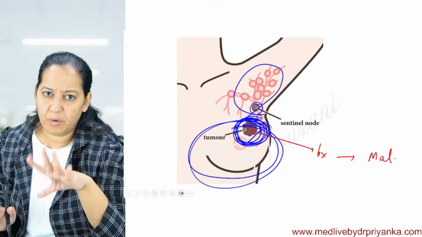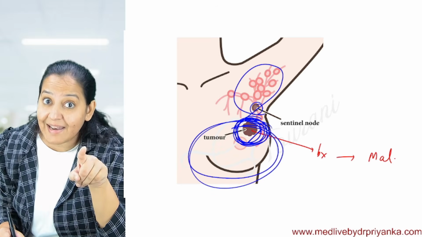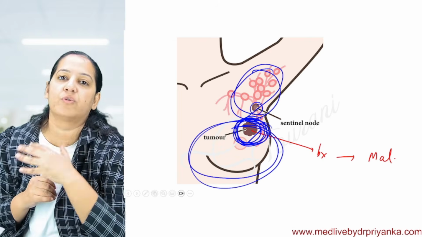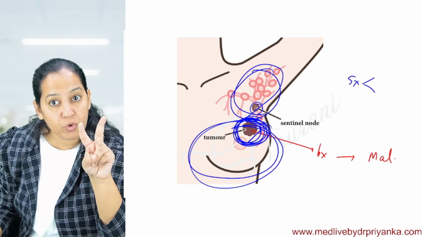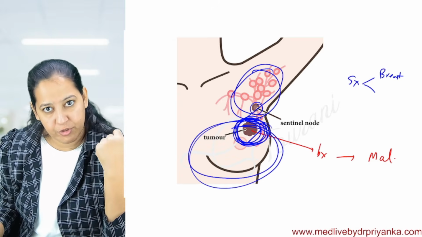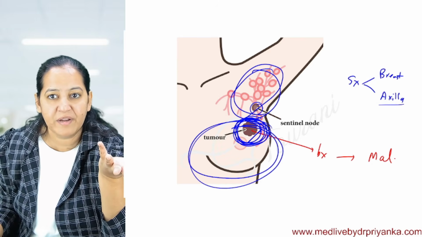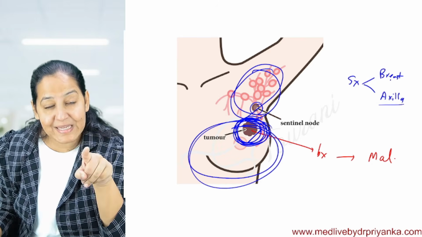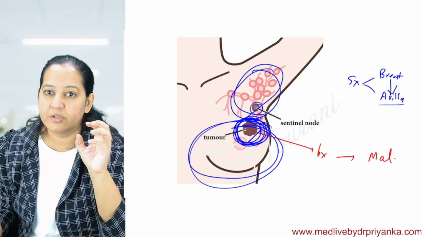So we are doing lumpectomy or mastectomy, but along with that, we give a second incision in the axilla and we take the axillary lymph nodes out. So 2 incisions will be given. Before surgery, I have to counsel this patient that I will give you 2 incisions. In one incision, I will give you on the breast and I will take the tumor out. In the second incision, I will give you in the axilla. She will ask, "Doctor, why axilla? I don't have tumor in axilla." But you have to explain that the breast lymphatics are in the axilla and maybe your lymph nodes are enlarged there. So we cannot leave it.